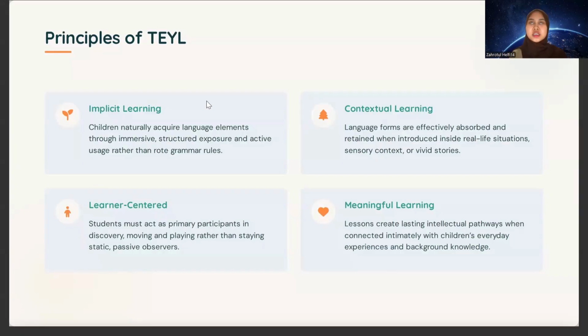The implicit learning that I know is when we teach, like singing a song or playing games in English teaching, the children do not feel like they are really studying.